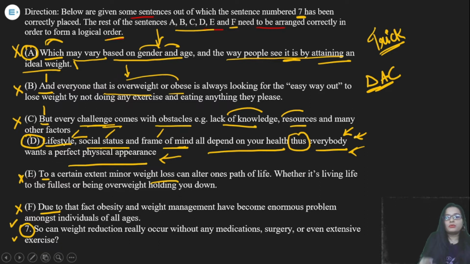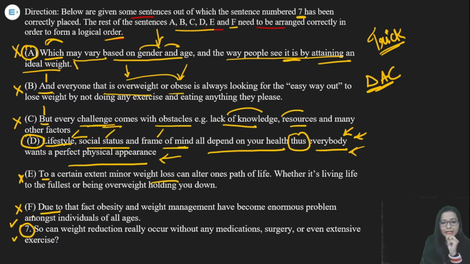So now we have to connect another statement with C basically. So C is talking about lack of knowledge, resources, and many other factors, and this is talking about overweight and obese. You cannot connect it. You can read and try to connect it. You will not be able to connect them. So we have used A, we have used D, then we have E and F.